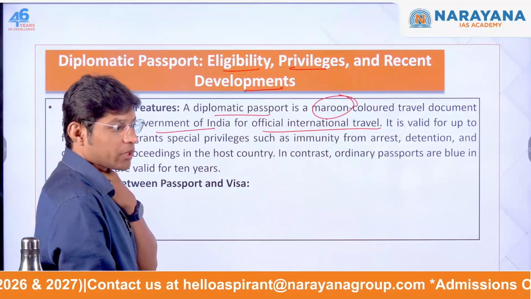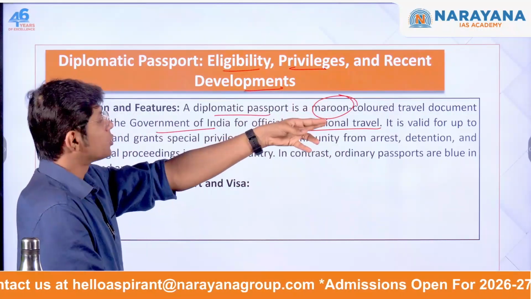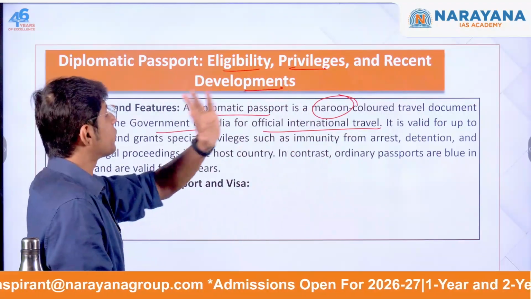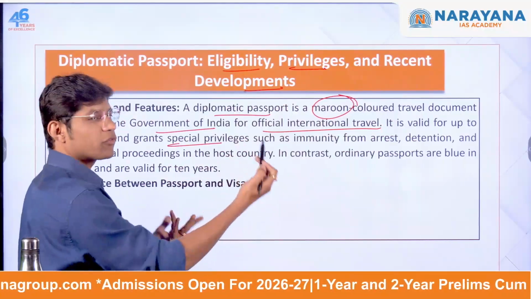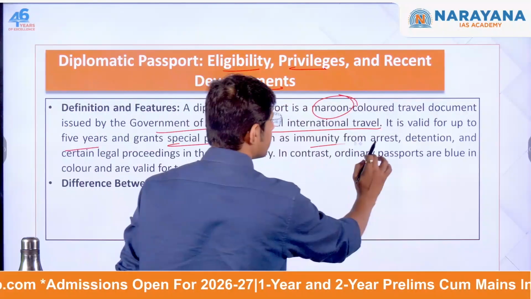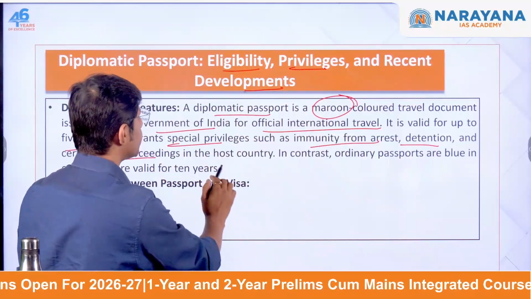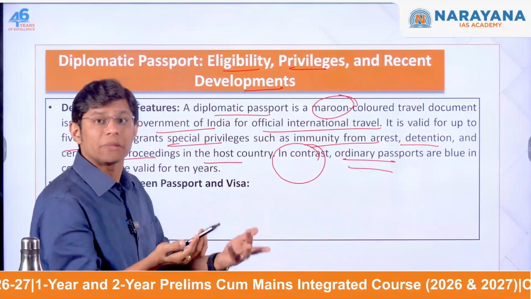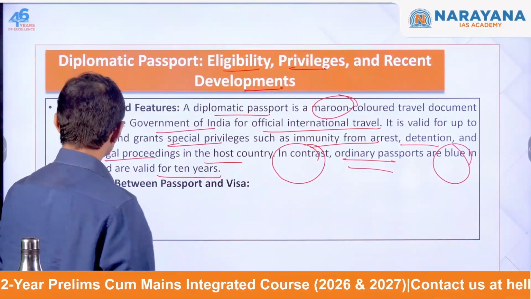So let's say tomorrow you become an IFS officer and you're representing India at the United Nations. A maroon colored passport will be issued to you by the Government of India. It is valid up to 5 years and grants special privileges. For example, you cannot be arrested or detained, and there are certain legal proceedings that do not apply in the host country. In contrast, the ordinary passport that common people have is blue in color and valid for 10 years, right?